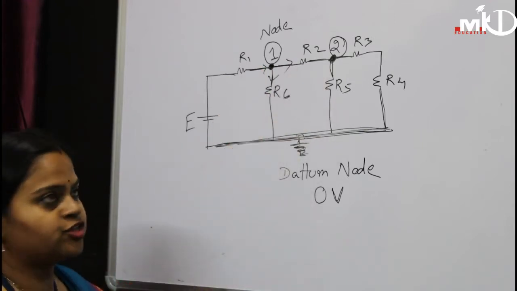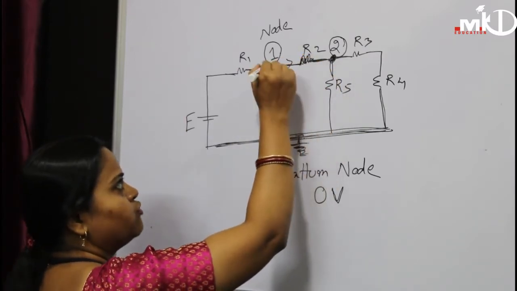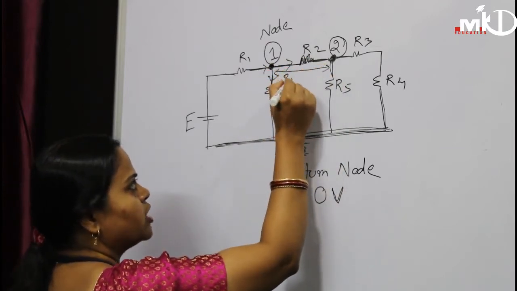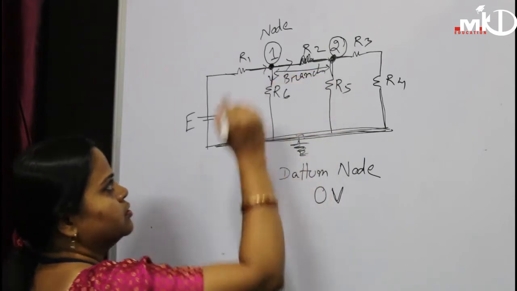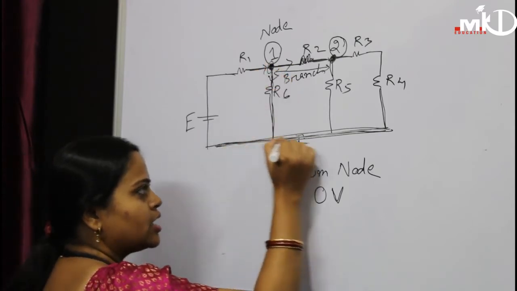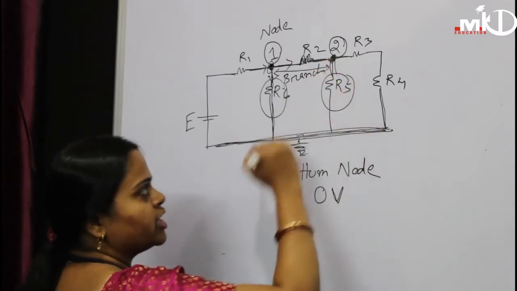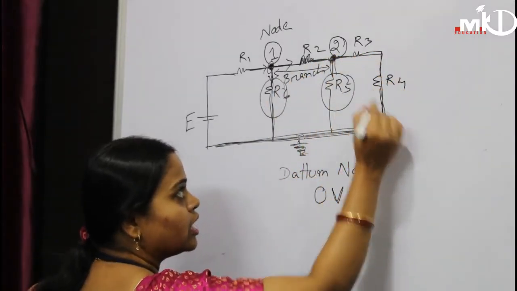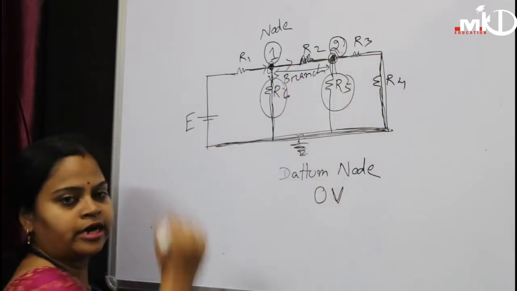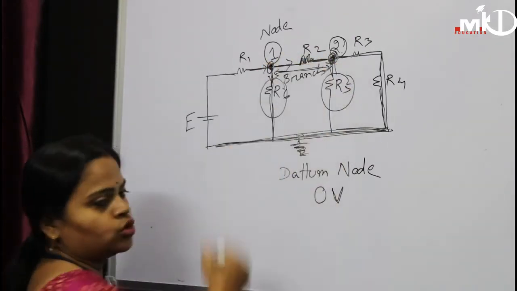Now the branches. Here you can see this is R2, connected between nodes 1 and 2, so this is one branch. This is R6, connected between node 1 and the datum node, so this is another branch. Similarly, R5, R3 and R4 are in one branch because they are connected between node 2 and the datum node. So these are the branches and this is the node.